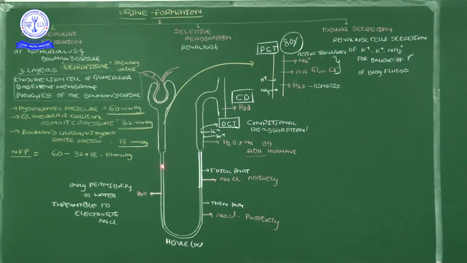After reabsorption is completed in the proximal convoluted tube, the primary urine will enter into the Henle loop. Here the Henle loop has two parts: one is the descending Henle loop and the other is the ascending Henle loop. The descending Henle loop is of one nature only. It is permeable only to water and impermeable to electrolytes.